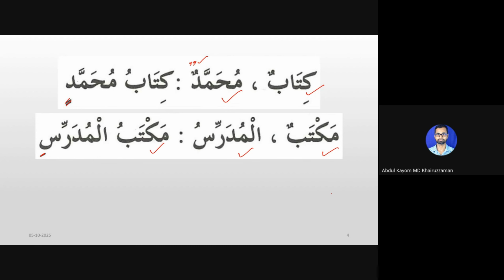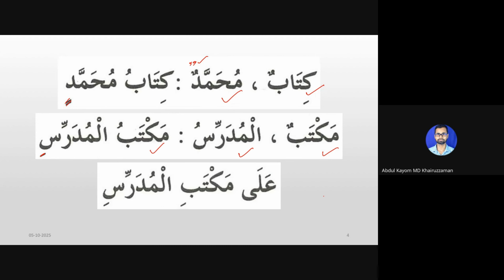Then we have seen the prepositions ala and ila. When we put a preposition before a word, the dhamma goes away and it becomes a kasra. Suppose we want to say something is on the teacher's table. How will we say it?